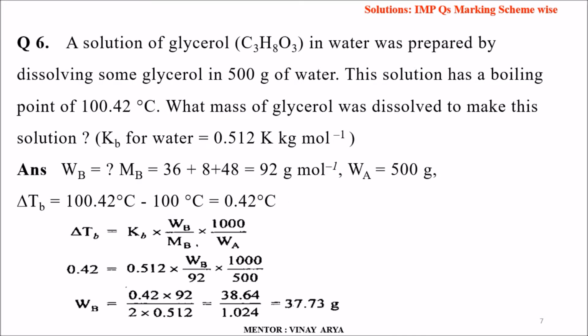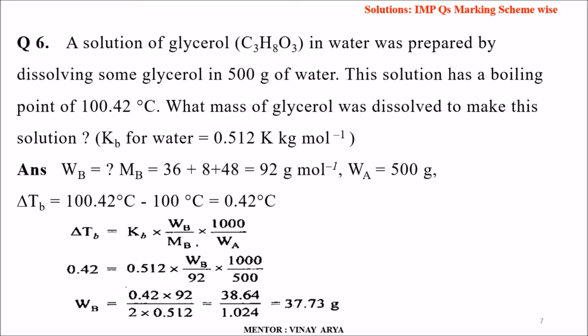Coming to the sixth question, a solution of glycerol, that is C3H8O3, in water was prepared by dissolving some glycerol in 500 grams of water. This solution has a boiling point of 100.42 degrees Celsius. What mass of glycerol was dissolved to make this solution? Kb of water is 0.512 Kelvin kg per mole.